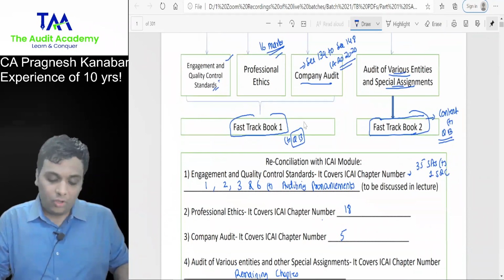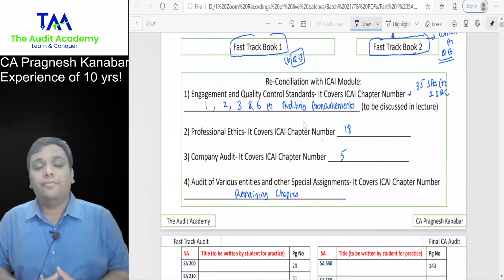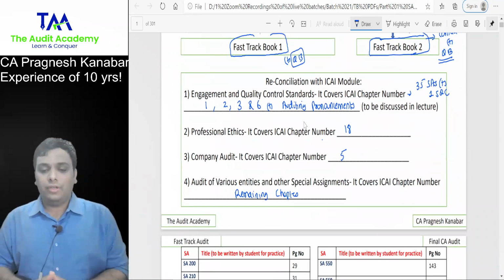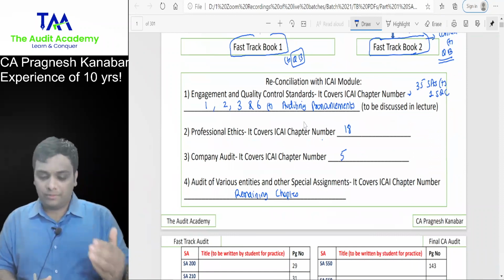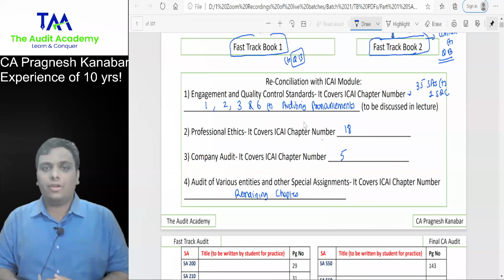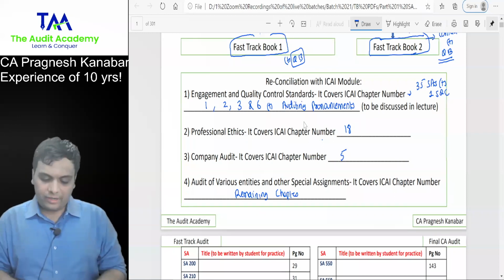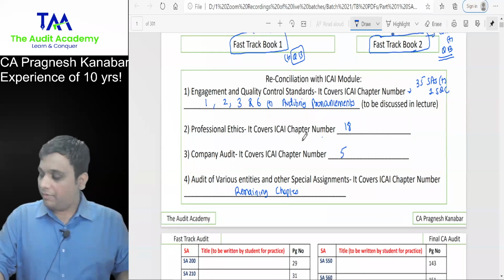All right. Okay. Chalo. You have already taken the first step of rectifying your errors and ensuring that you are in a good position by subscribing to the course. Now let us ensure that this is the last time that you're attending audit lectures, and the next time we meet, you meet me as a chartered accountant. All right. Okay.